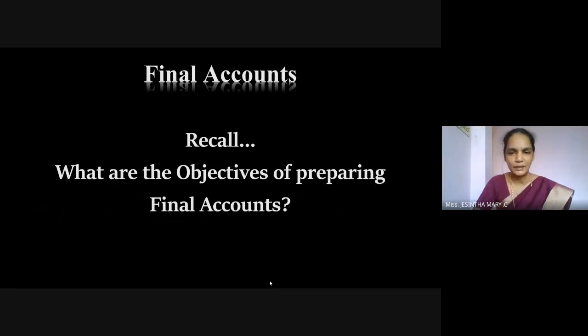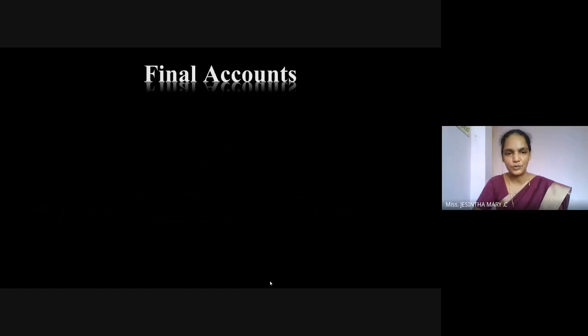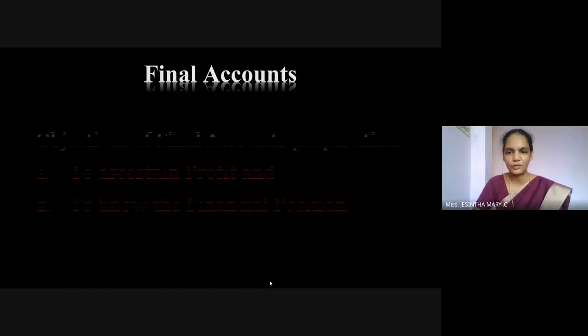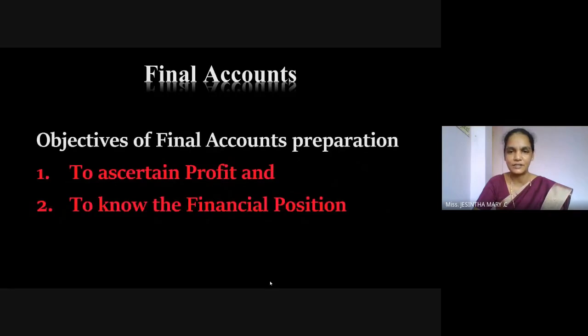So the ultimate aim of preparing final accounts is generally classified into two. One is to know, or to ascertain, the profit. The second one is to know the financial position of the company or the institution.